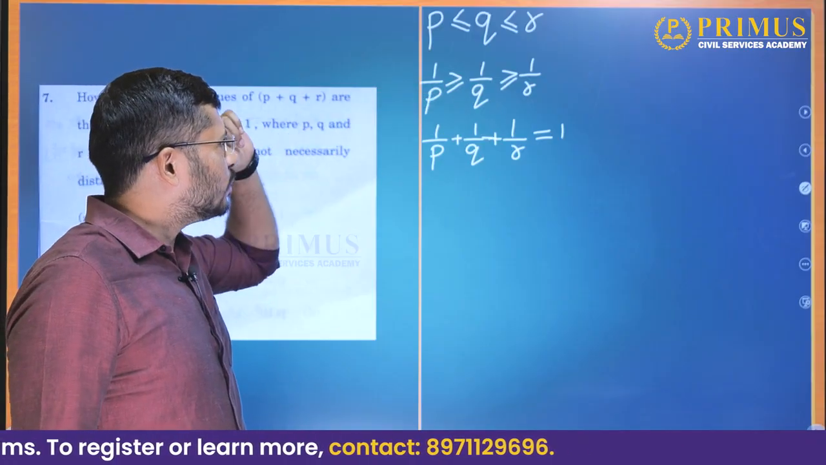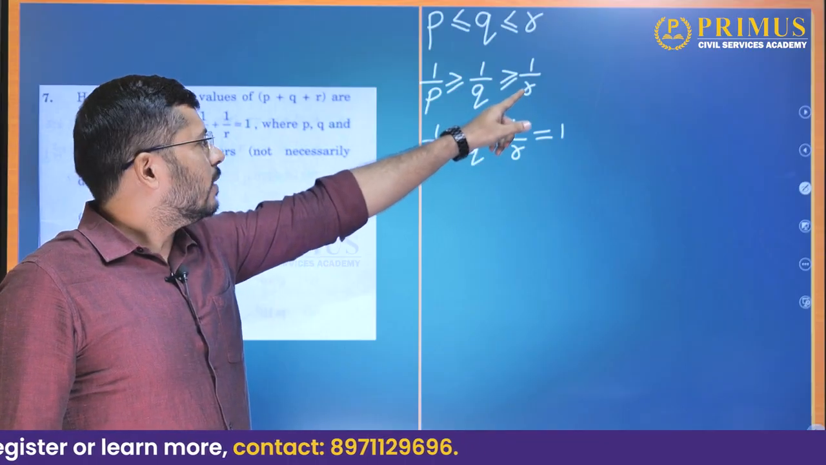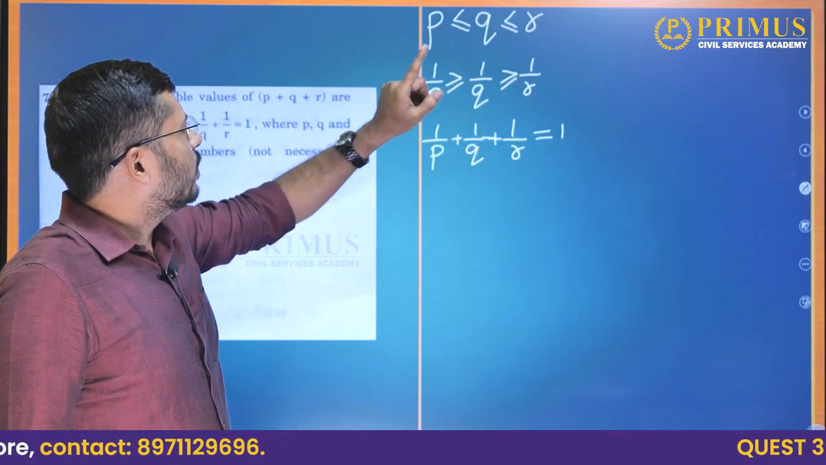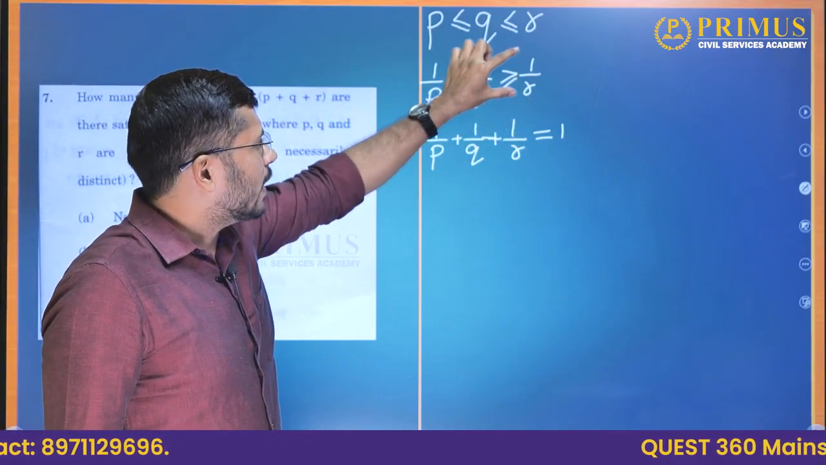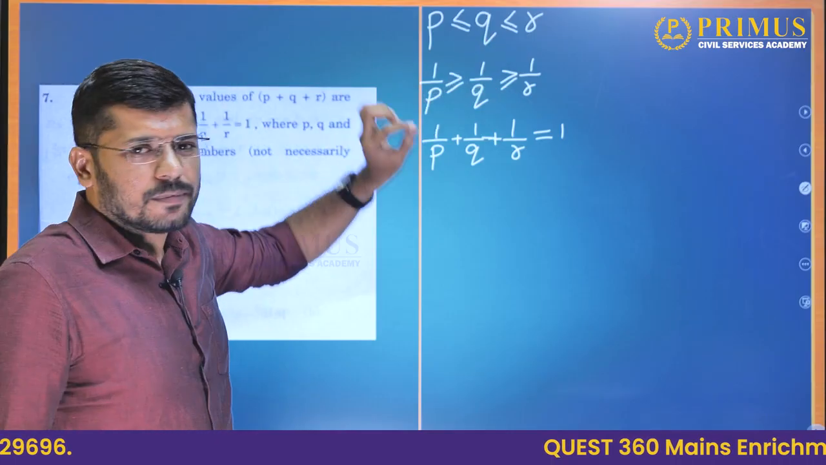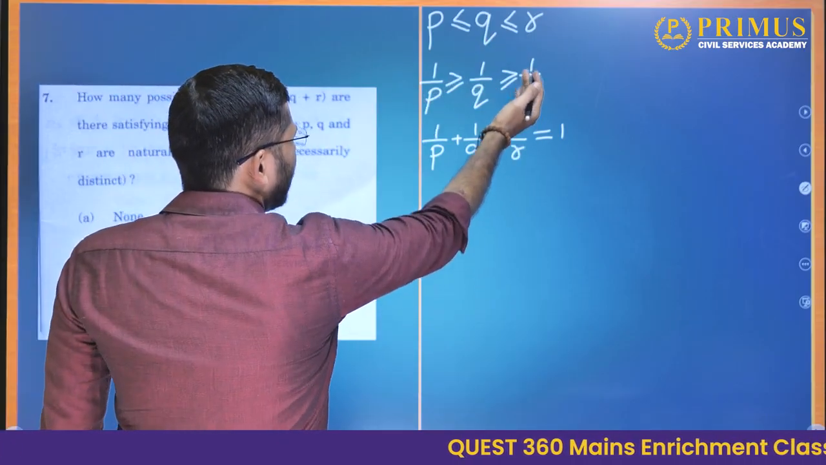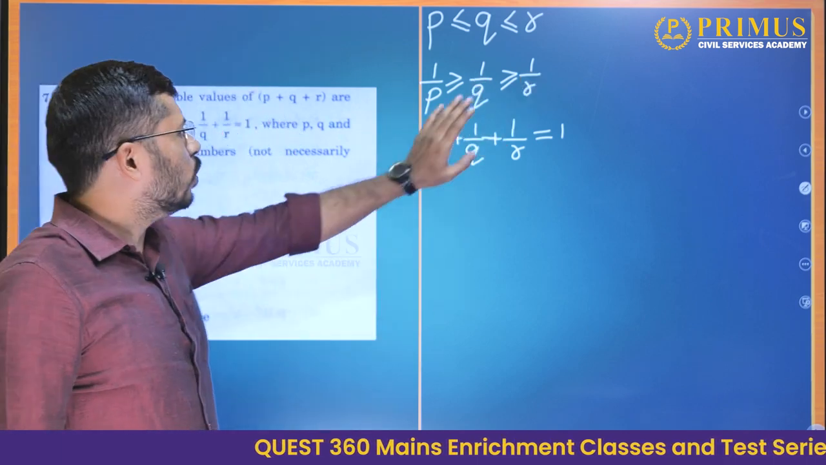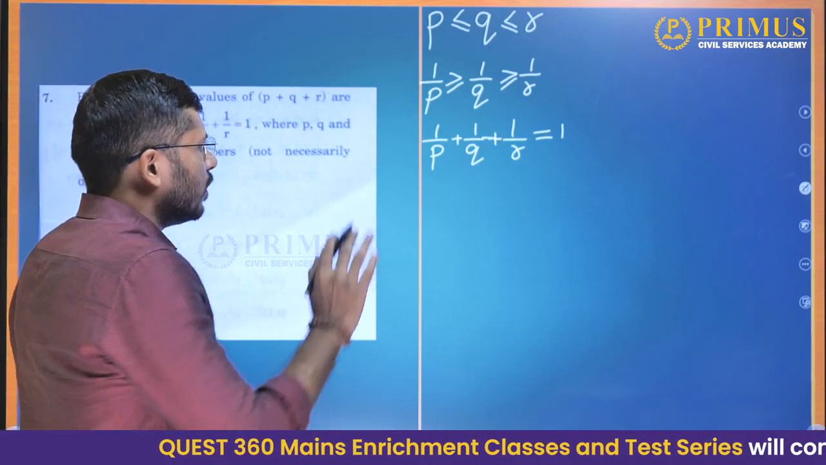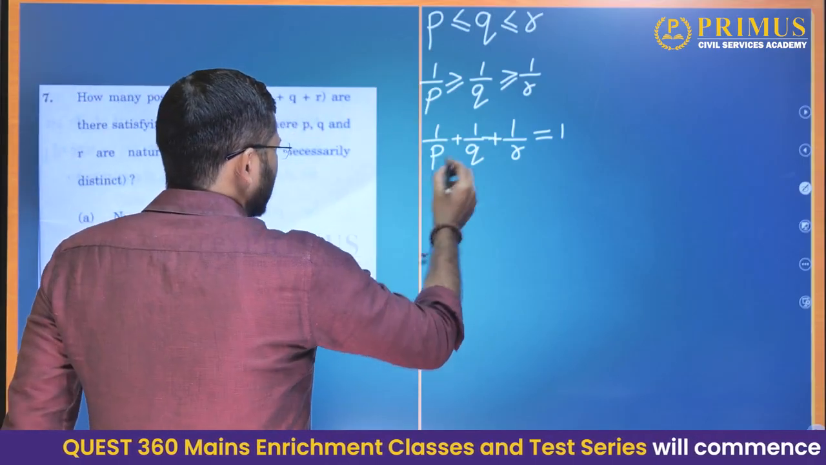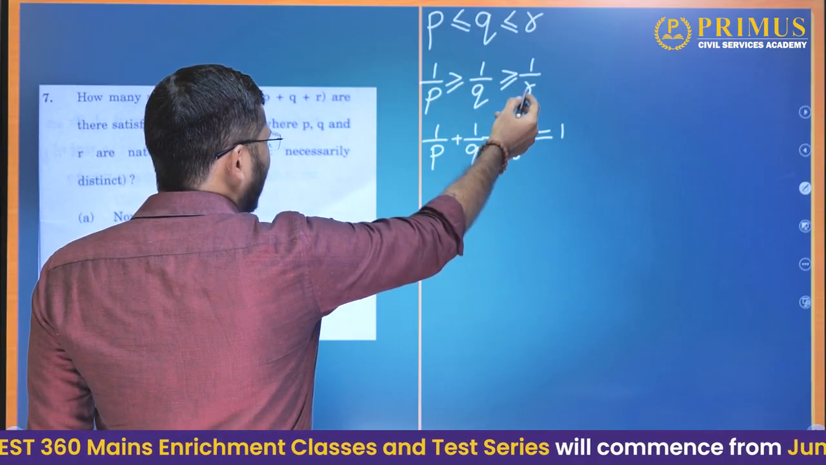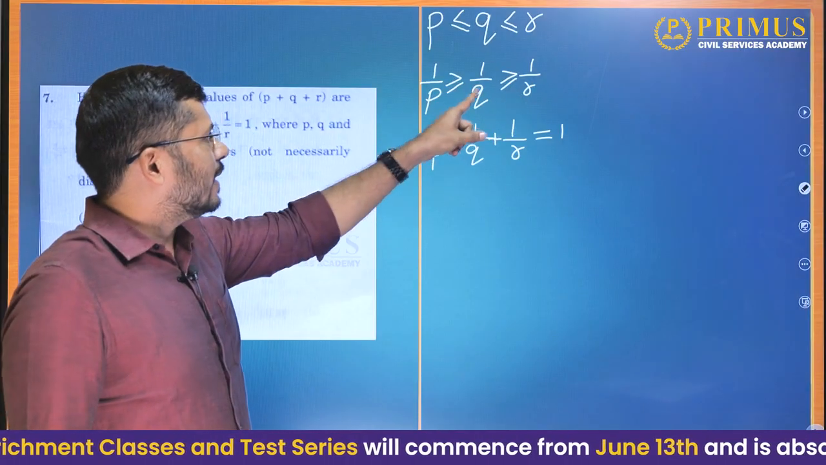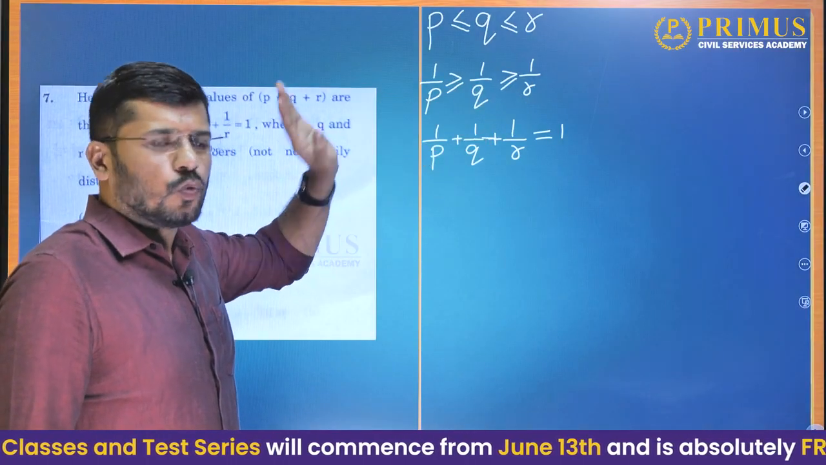So what is the greatest value that 1 by R can have? The greatest value that 1 by R can have is 1 by P. Because 1 by R cannot be greater than 1 by Q and 1 by Q cannot be greater than 1 by P, but they can be equal. So the greatest value of 1 by R is 1 by P. So let us see what happens then. Now the greatest value that 1 by R can have is 1 by P, and the greatest value that 1 by Q can have, that is also 1 by P.